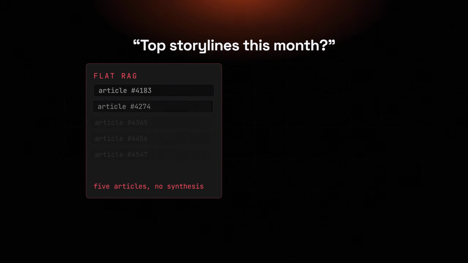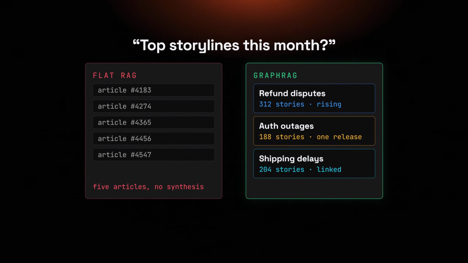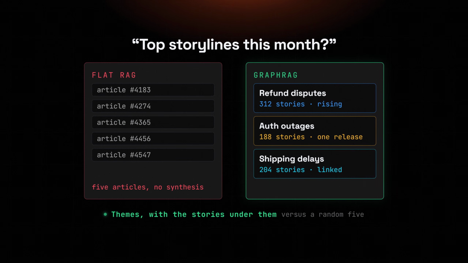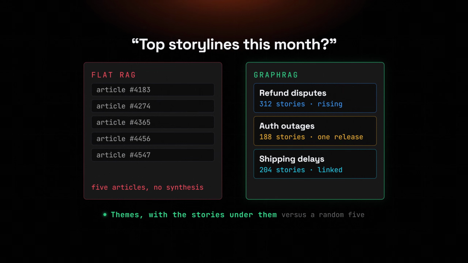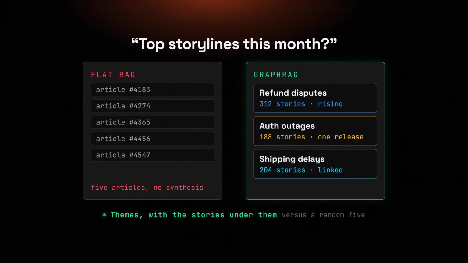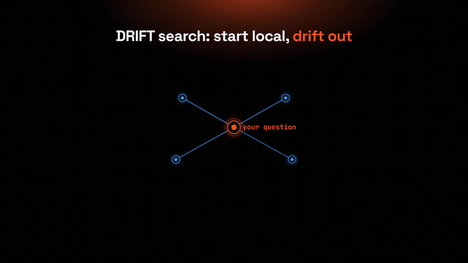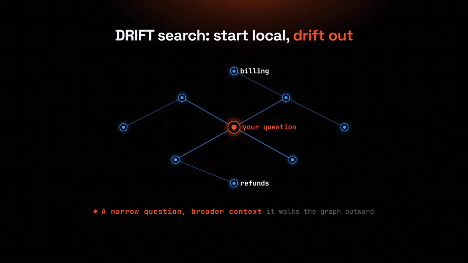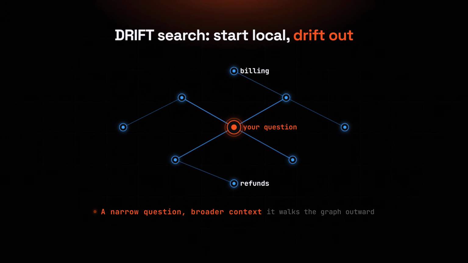Picture 10,000 news articles. Ask for the top storylines this month. FlatRAG hands you 5 articles. GraphRAG hands you the actual themes, with the specific stories sitting underneath each one. Microsoft even shipped a mode called DRIFT Search that starts local and then drifts outward along the graph, so a narrow question can still pull in the broader context sitting around it.